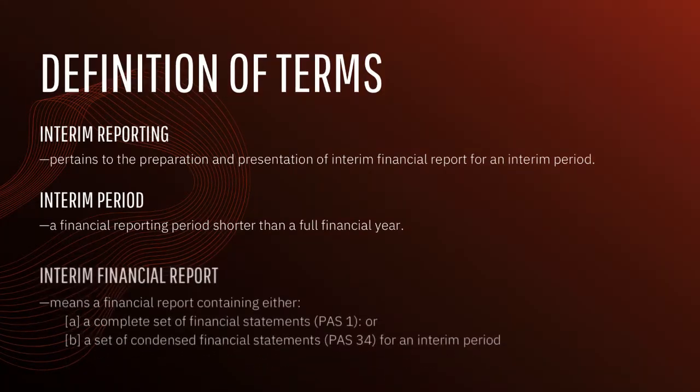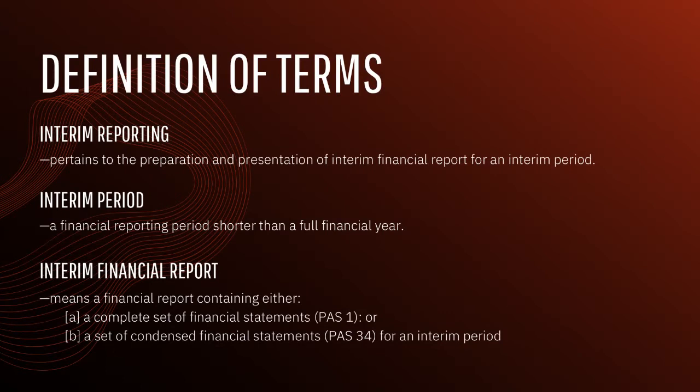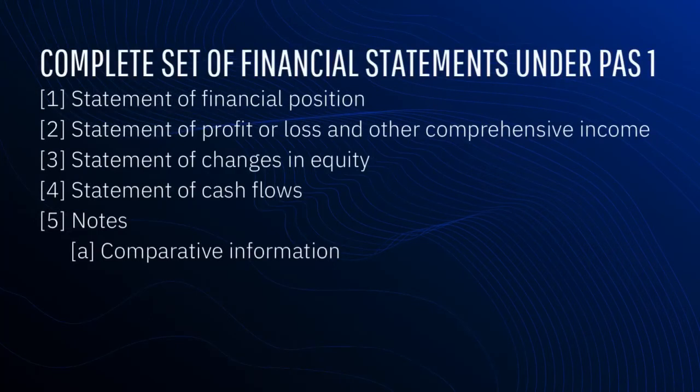Interim financial report means a financial report containing either a complete set of financial statements under PAS 1 or a set of condensed financial statements under PAS 34 for an interim period. As I have said a while ago, we're going to discuss the complete and condensed set of financial statements. So, ano nga ba ang complete set of financial statements at set of condensed financial statements? Ang complete set of financial statements is made up of 5 components: the statement of financial position, statement of comprehensive income, statement of changes in equity, statement of cash flows, and notes to financial statements.